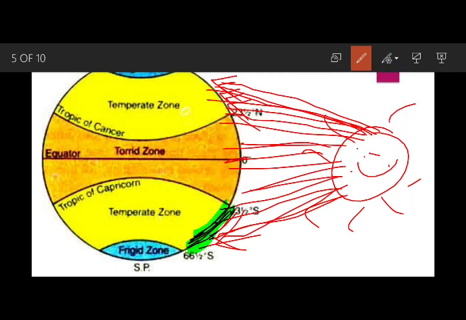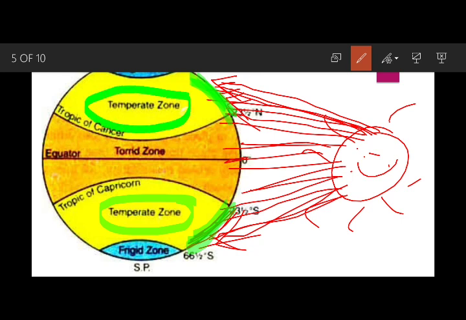This one is the outer portion which comes directly in front of the sun, but this area does not come directly in front of the sun rays. That's why these areas receive less sun rays. So this portion is called the temperate zone.